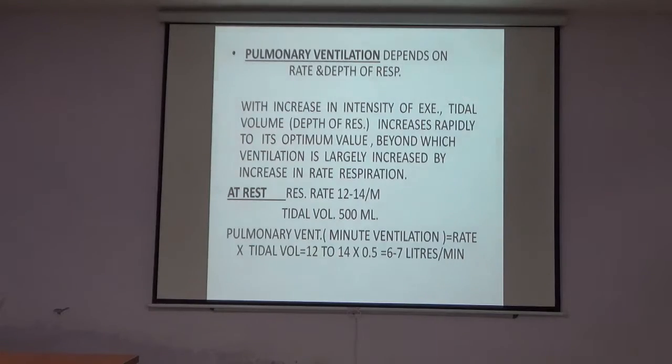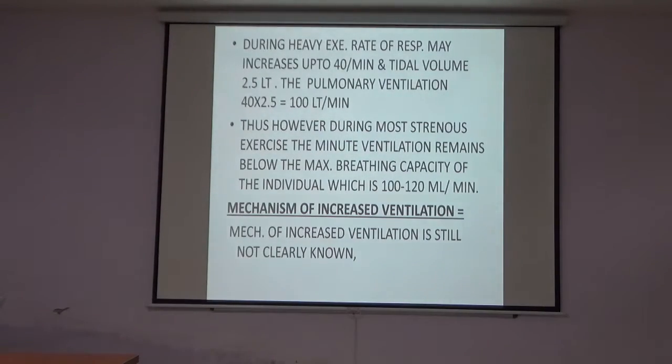At rest, respiratory rate is 12 to 14 per minute, and tidal volume is about 500 ml. Pulmonary ventilation is the product of the rate of respiration and the tidal volume, which is approximately 6 to 7 liters per minute at rest. During heavy exercise, the rate of respiration may increase up to 40 per minute and the tidal volume up to a limit of 2.5 liters.